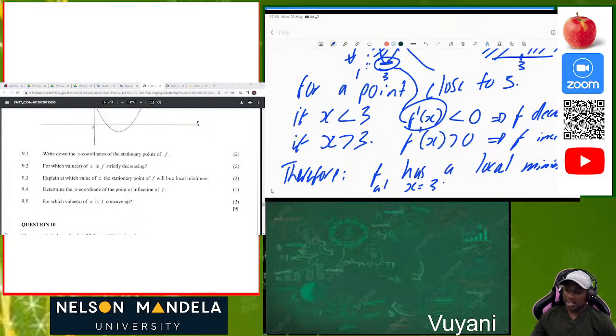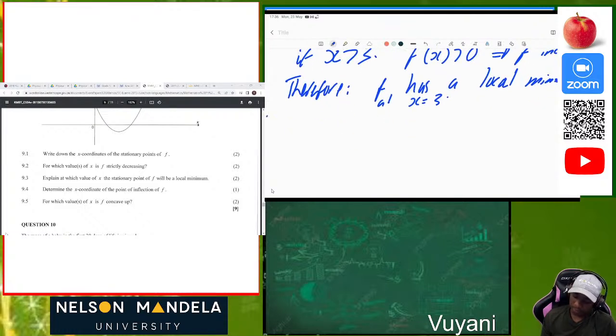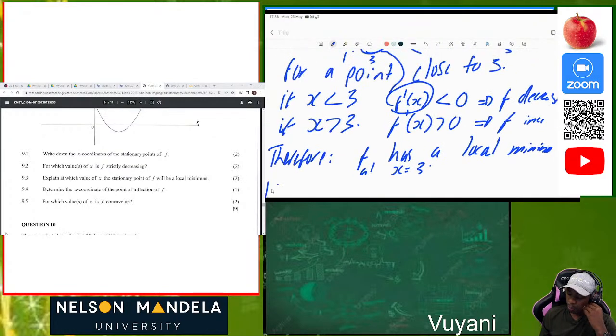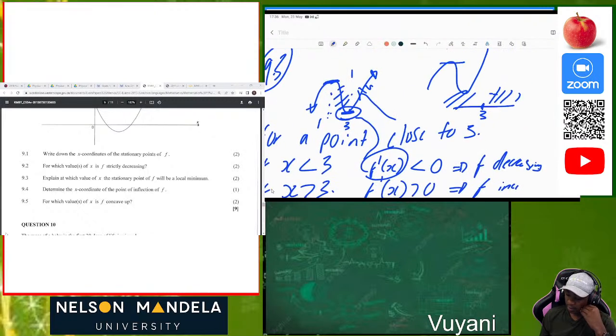The next question says 9.4. Determine the x coordinate of the point of inflection. It's 1 mark. So in order for us to determine the point of inflection, we know that we look at the 2 points of the function. So this and this divided by 2 will give us the point of inflection.